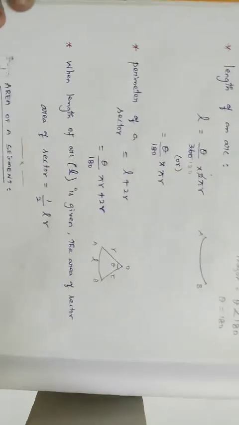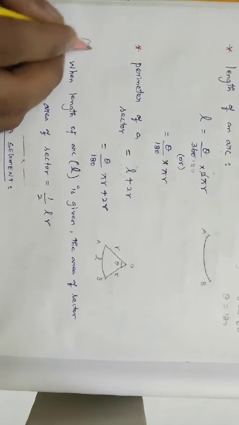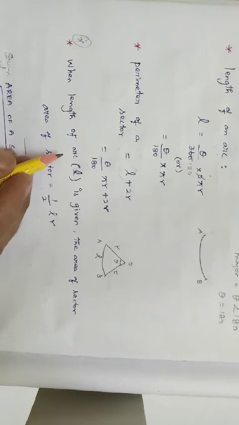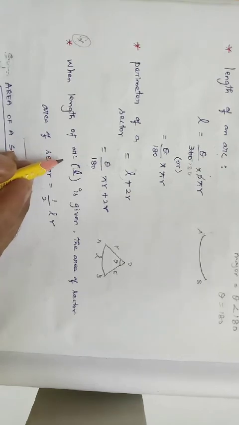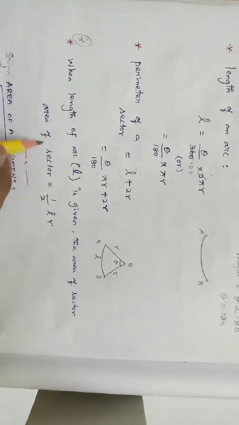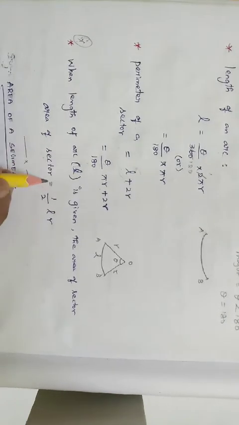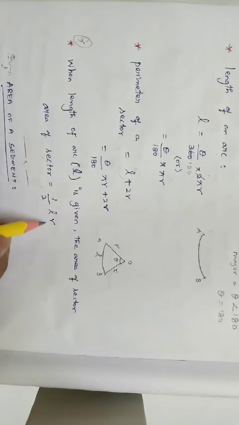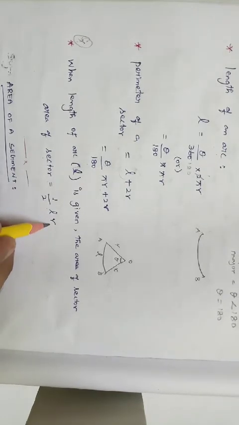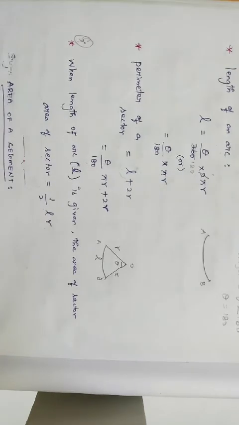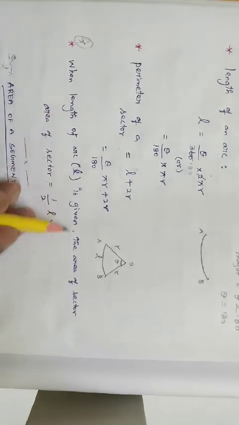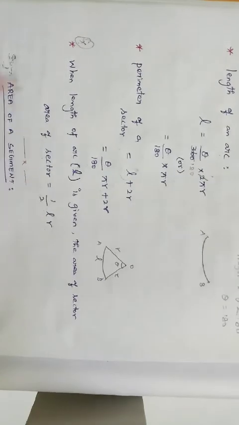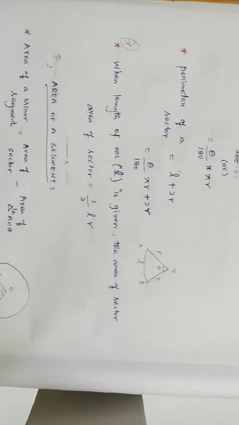Understood? That is the perimeter of a sector. And one more thing, this formula is also very important. When we know the value of L, the length of the arc, if they have given it directly in the question and ask you to find the area of a sector, we want to use this formula. Area of a sector is equal to half into L into R. What is L? Length of arc. R is the radius of the circle. So when the length of the arc L is given, the area of the sector is nothing but half into L into R. Right? Sector concept over.